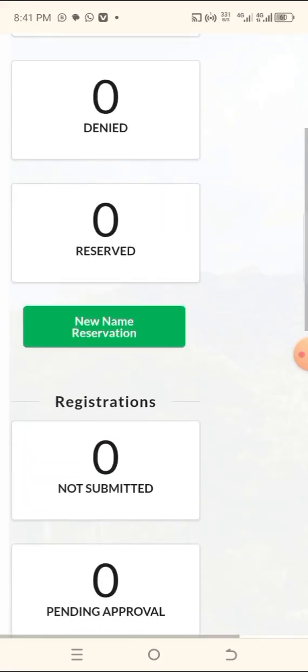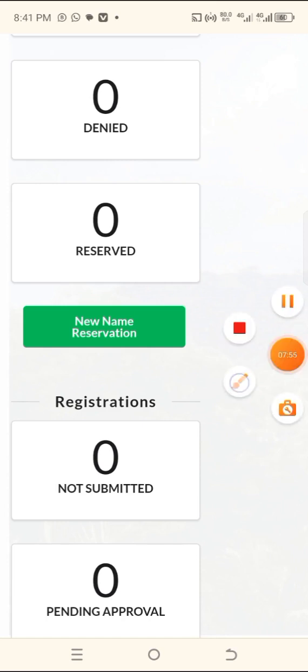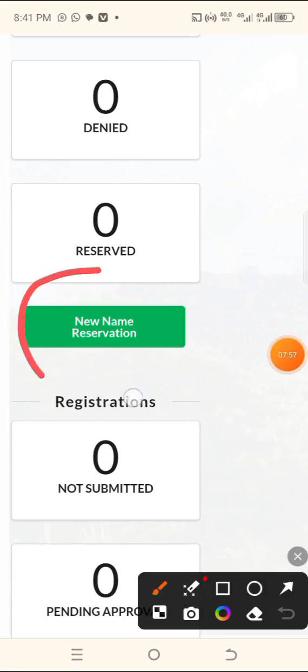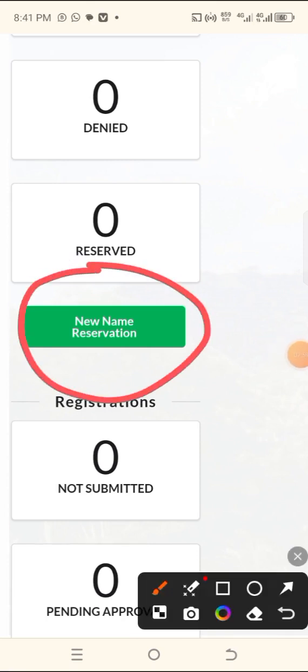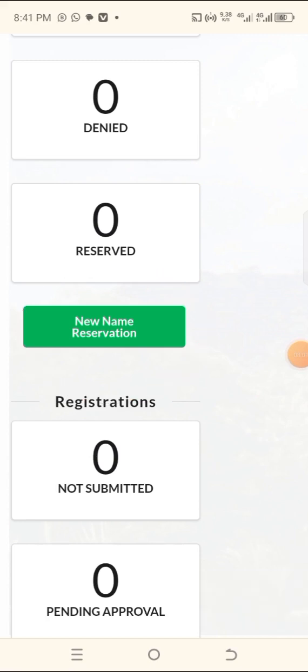So let's go to the second thing. The second thing is the new name reservation. We want to reserve our name. So that's exactly what we want to do now. Now click on the name reservation. Click on it. Did you understand now? Okay, let's go. Click.